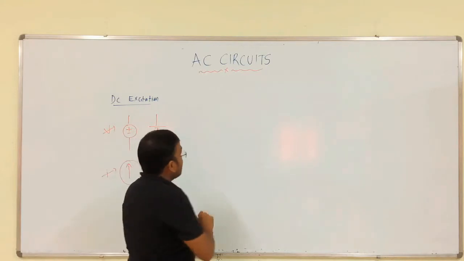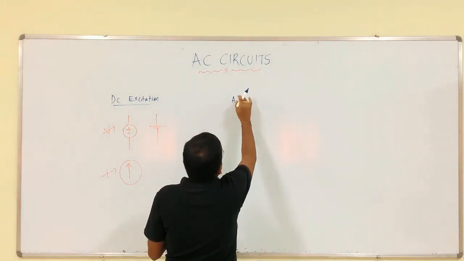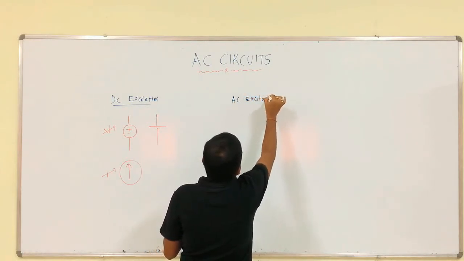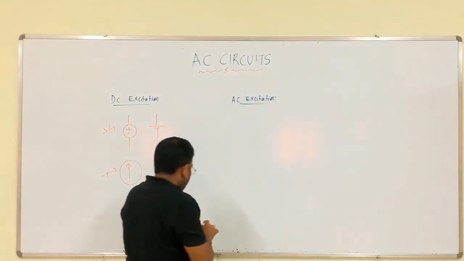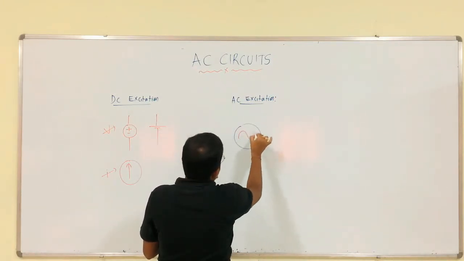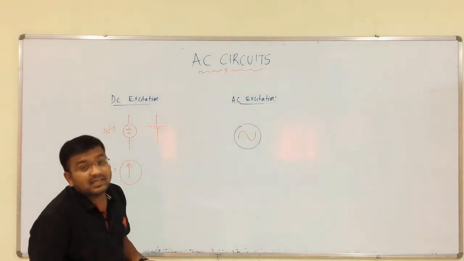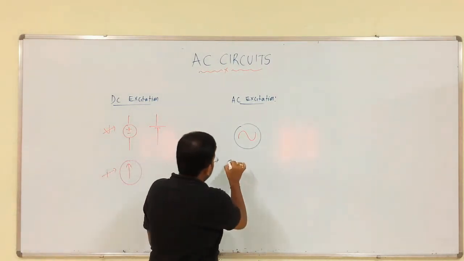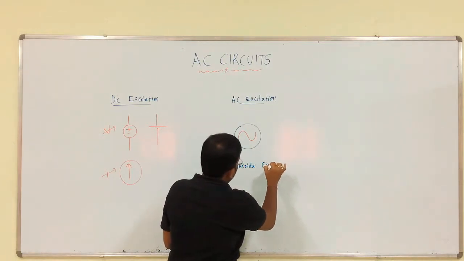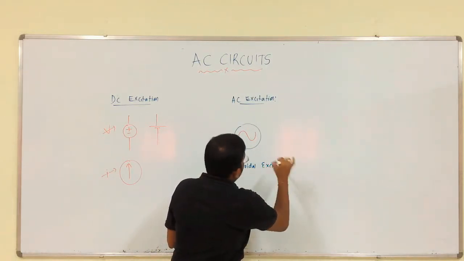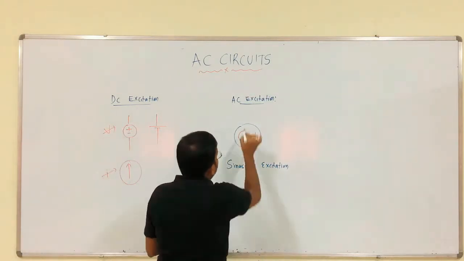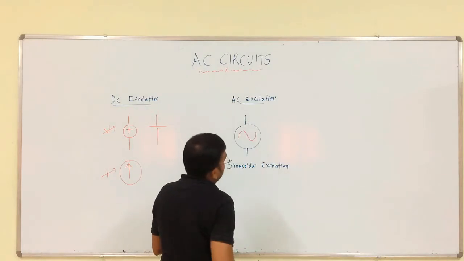But coming to AC excitation, we are providing sinusoidal excitation. Like this we have to represent the sinusoidal excitation.